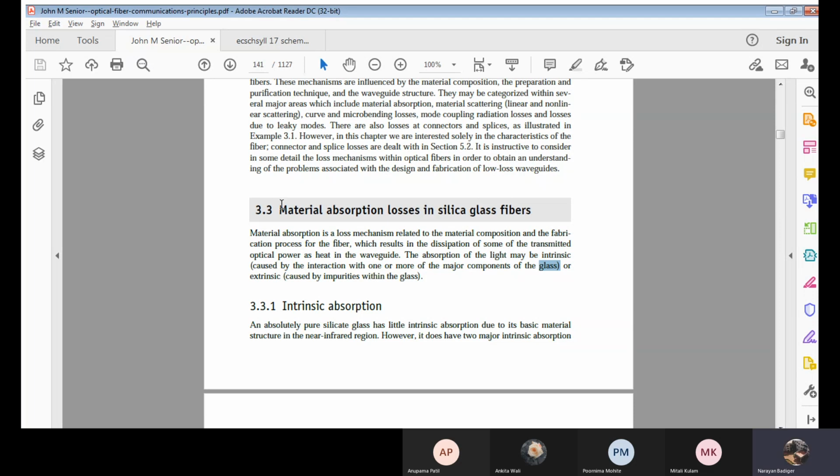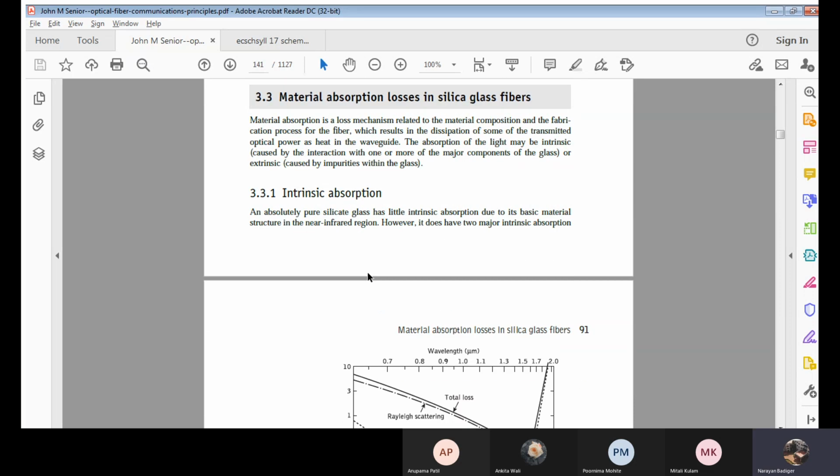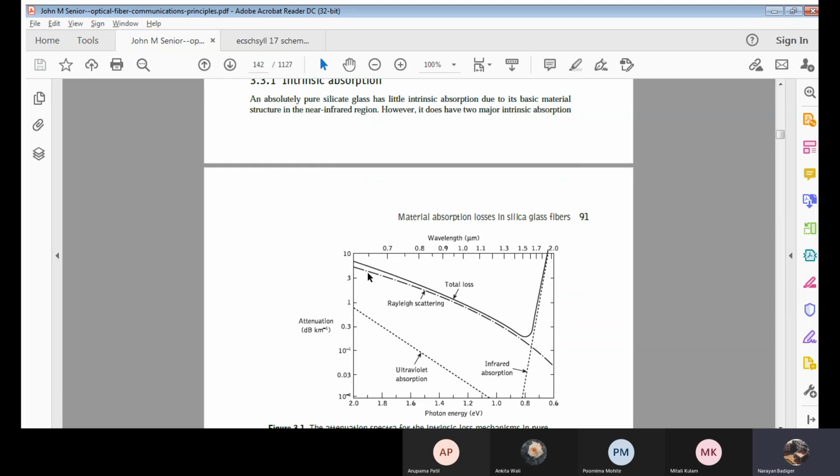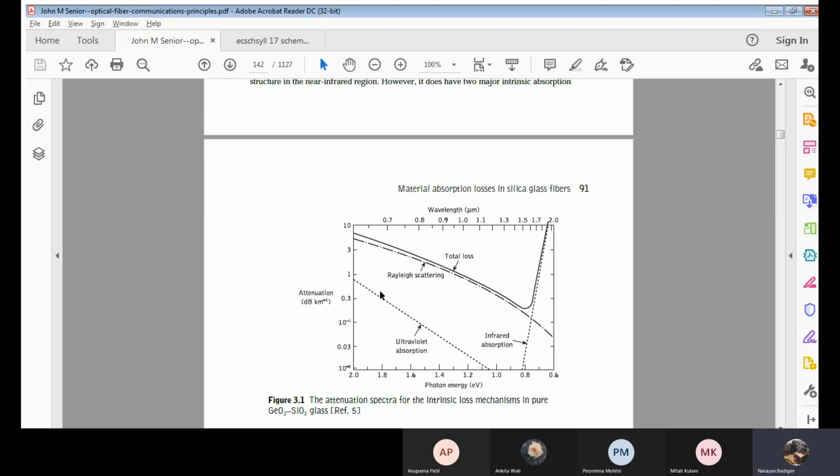Now that will be one of the absorption laws. And one more is the impurity already present in the glass. So now we'll see both. First, intrinsic absorption, usually observed in the basic material, as I just mentioned. This will be purely working in the near infrared region. We have so many regions: UV region, IR region, and IR is split into two, near and far. Now for these different regions with respect to attenuation, I have a graph over here.